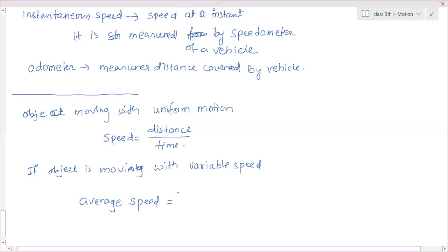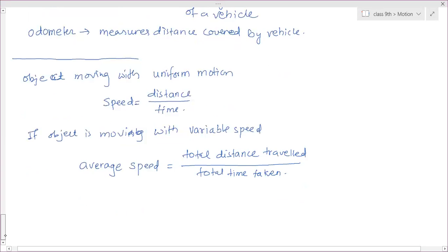So average speed is equal to total distance traveled divided by the total time taken. Instead of calculating a single interval value, we calculate the total distance traveled by the object divided by the total time taken. That is called average speed.